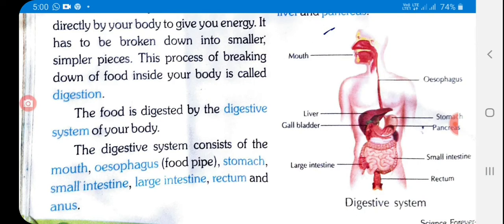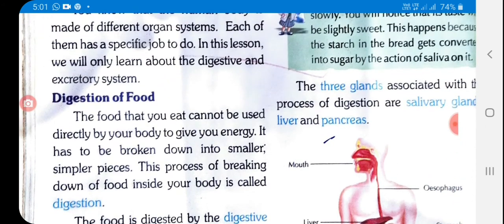The digestive system consists of the mouth, esophagus or food pipe, stomach, small intestine, large intestine, rectum and anus. The three glands associated with the process of digestion are salivary glands, liver and pancreas.